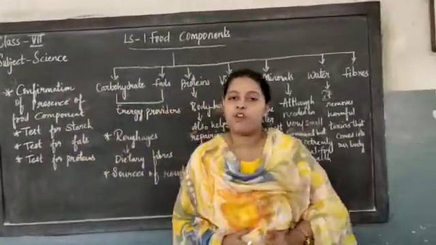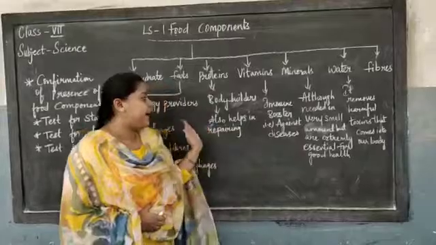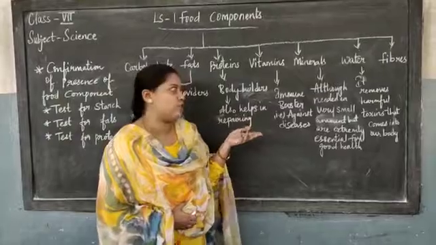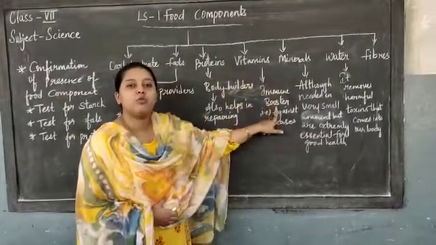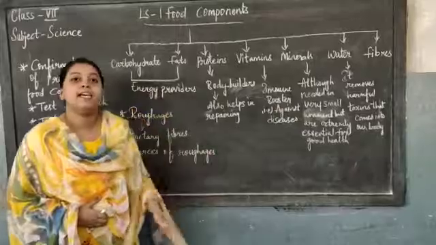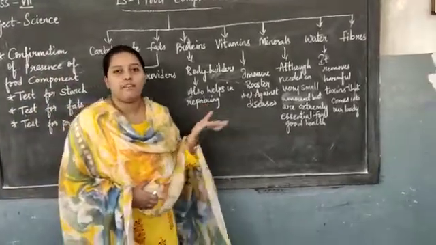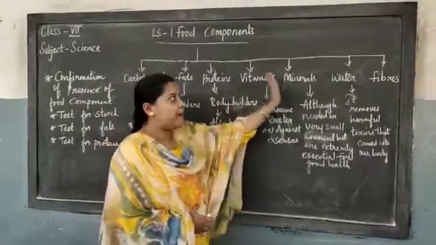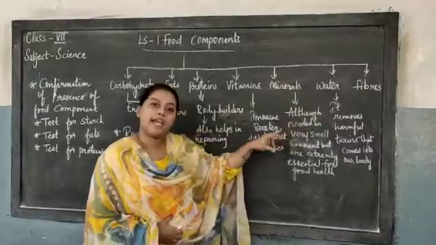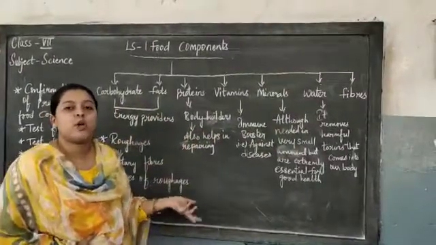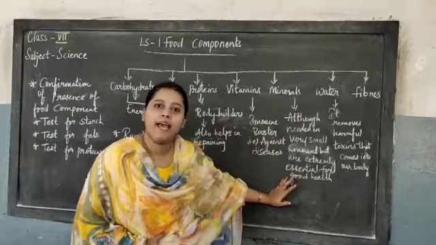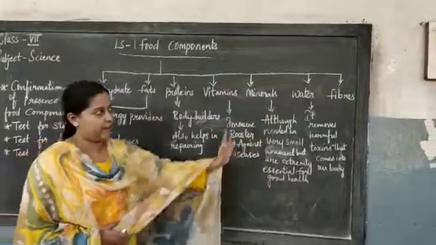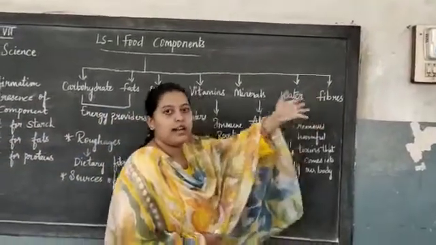Coming next to proteins. Proteins are bodybuilders for our body. They also help us to repair our body, children. Examples of proteins are egg, meat, fish, etc. Vitamins act as immune boosters to our body. That means they work against diseases. If you are taking vitamins, it is good for your health. Minerals we need to take in a small quantity, but they are also extremely essential for our good health. Next, water and fibers. These two topics I will teach you later, children.